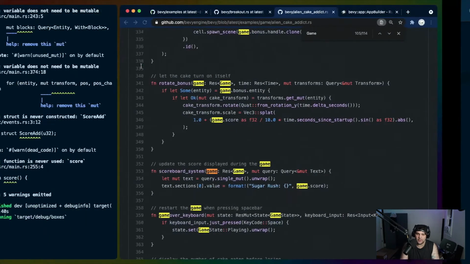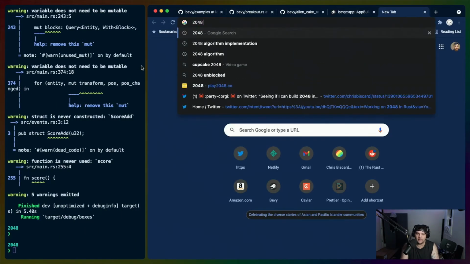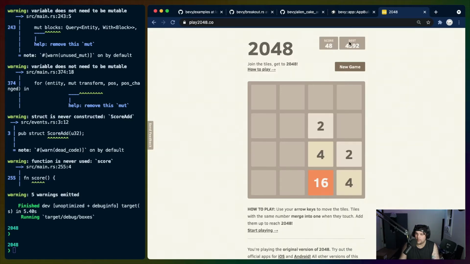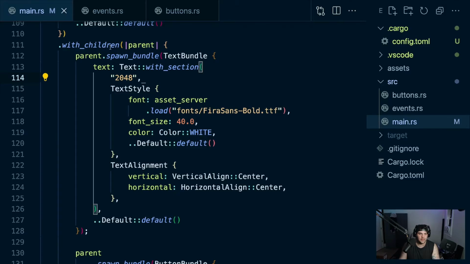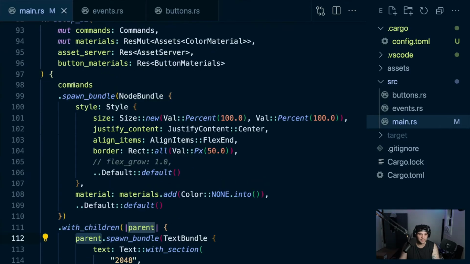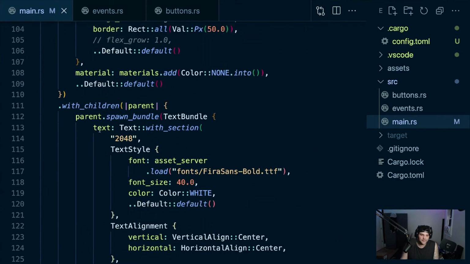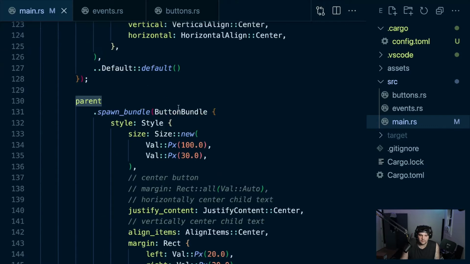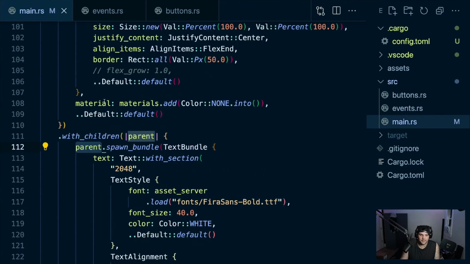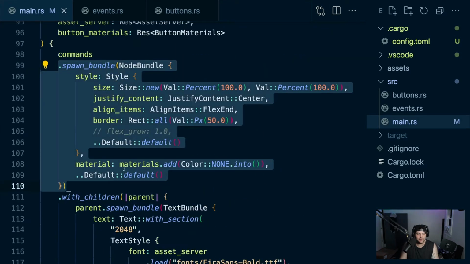Where do they put the score in the official 2048? They put the score and best. Ooh, best is going to be another thing that's going to be fun to implement. So we kind of have this and this button over here. Okay, so let's try to do score above button. Parent spawn bundle. This is a node bundle, which I think is the root node. And then we have these 2 that are side by side. Button bundle. Let's do this.